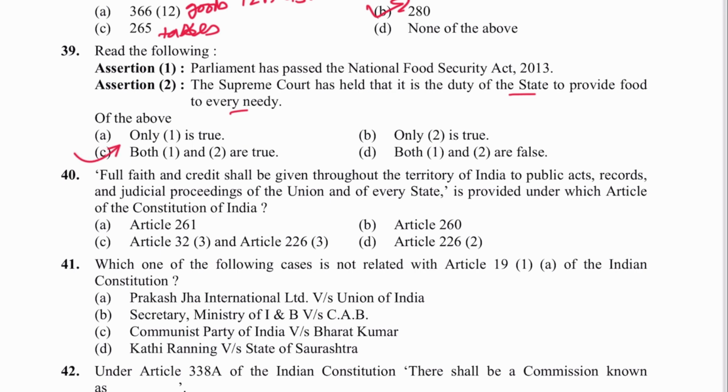Next is 40. Full faith and credit shall be given throughout the territory of India to public acts, records, and judicial proceedings of the Union and of every state. It is provided under which article of the Constitution? It is mentioned in Article 261. A is the answer. What is in 260? Jurisdiction of the Union in relation to territories outside India.